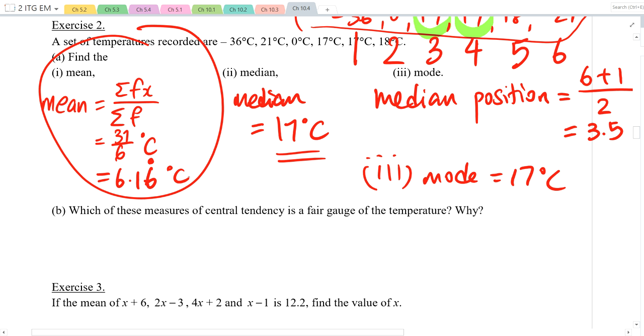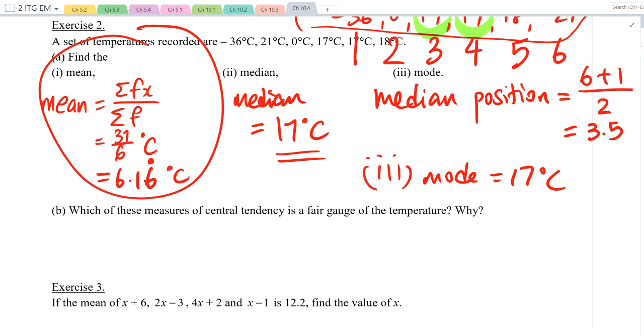Now, class, look up. I've got three measures of central tendency. I've got my mean, which shows me 6.16. I've got my median, which shows me 17. And I've got my mode, which shows me 17 as well. Which one of these is a fair gauge of the temperature?